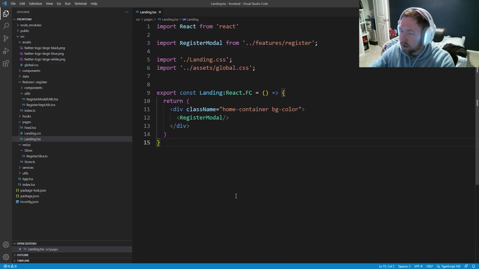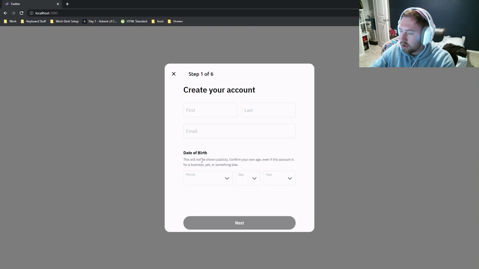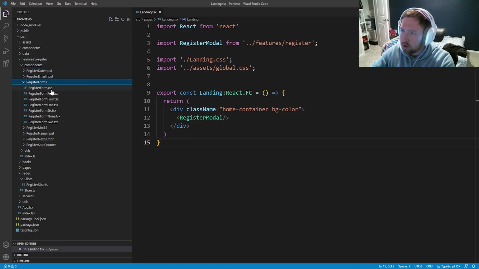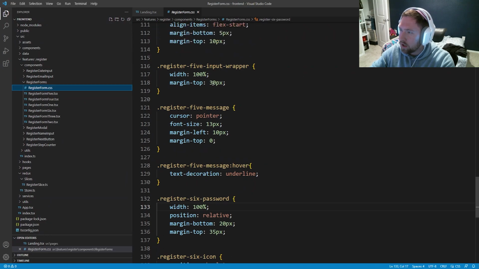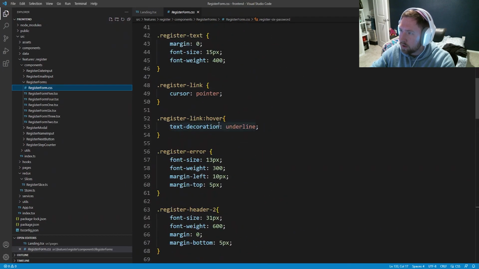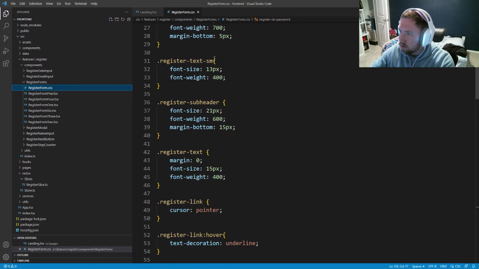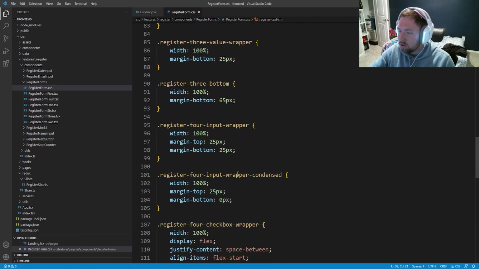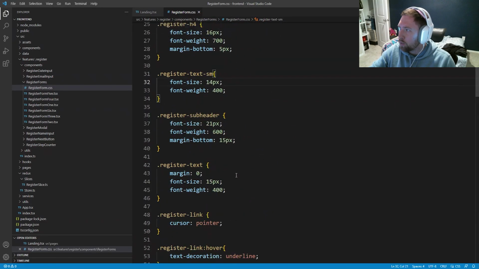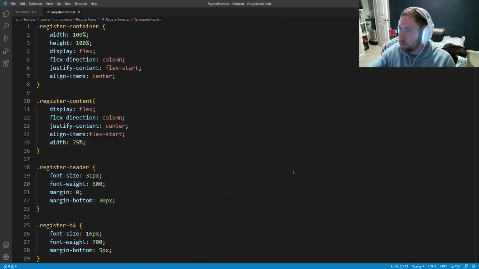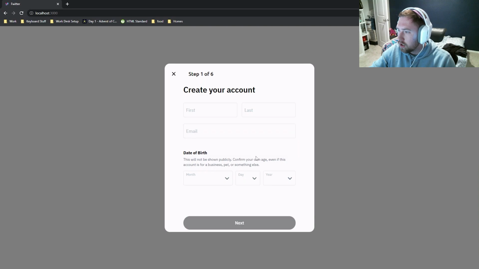Let's go ahead and hop back into our app just to make sure everything's working properly. As we can see, this looks good. I think I might go ahead and tweak the small size here to 14. So one moment. Inside the components, register forms, registerform.css, if we scroll all the way up here, we can go to register text small and change this to 4. I think it might look a little bit better. And this might be 130 some, 140, but we still cut down on the total amount of CSS because we condensed a whole bunch of methods that we were just kind of piling on top of one another. So I think that does look a little bit better.